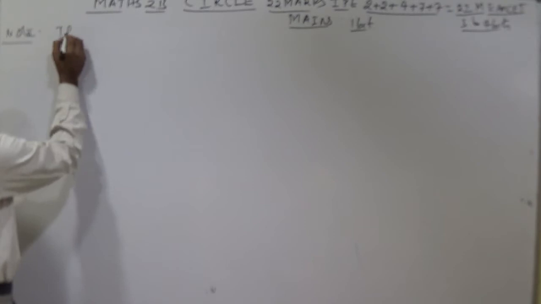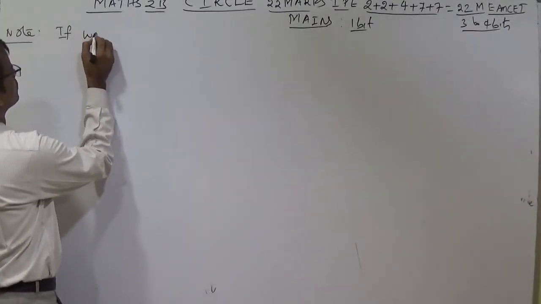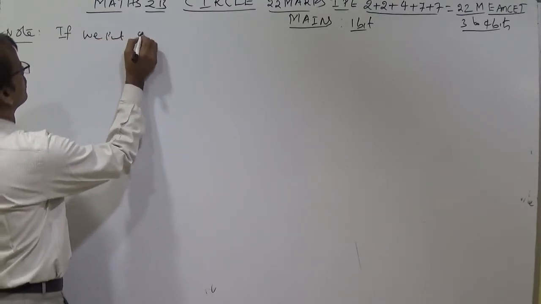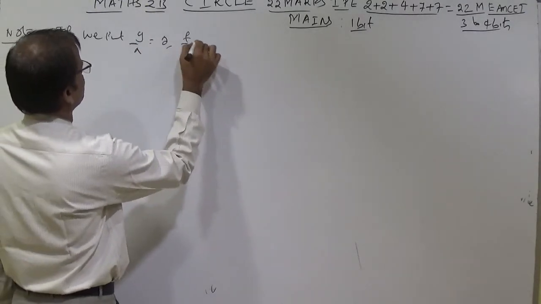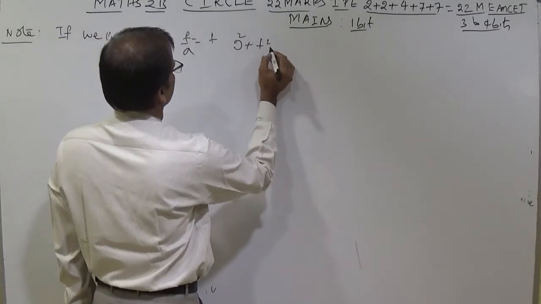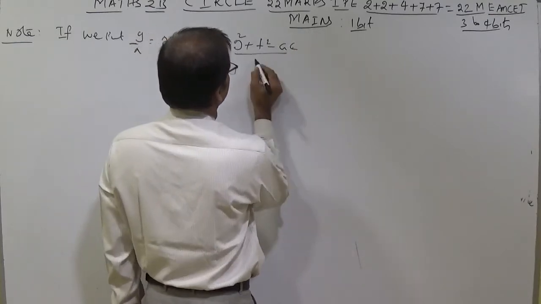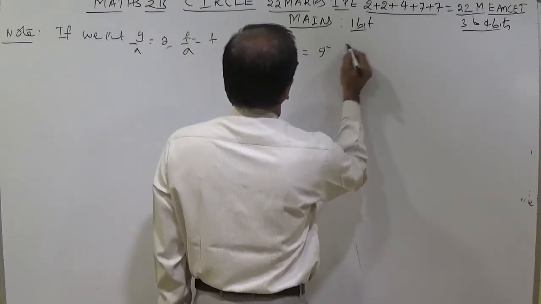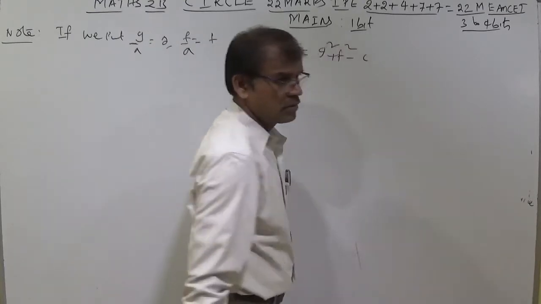Note, I am writing here. If in the previous theorem, if we put g by a is equal to g, f by a is equal to f, then g square like this it becomes. g square plus f square minus ac by a becomes g square plus f square minus c, that's all. There will be no a.